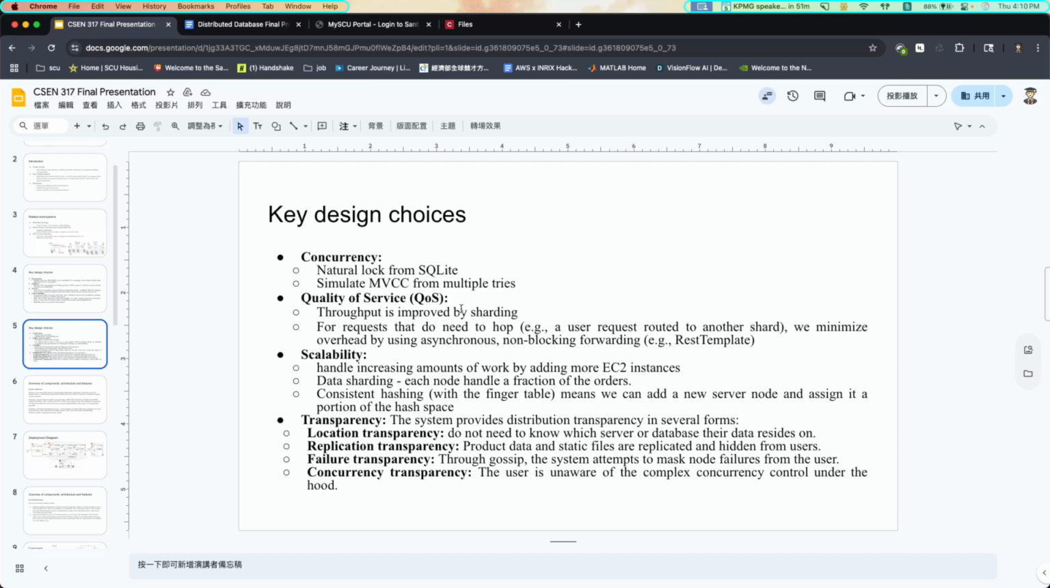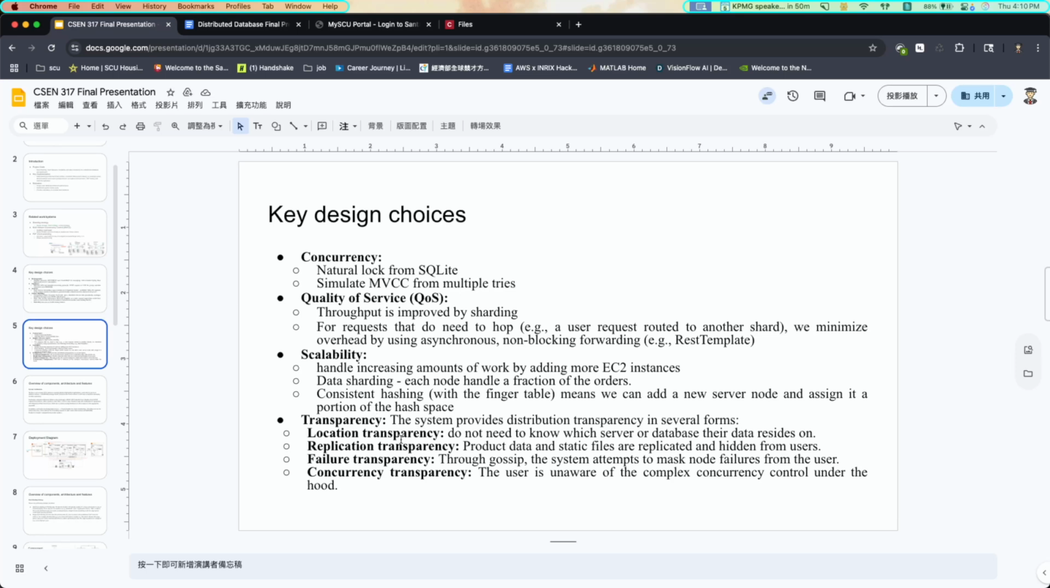For quality of service, we can improve the throughput through sharding. For scalability, not only can we add more EC2 instances, but we can also have more data sharding, so each node handles a fraction of the orders, which largely shares the load. We have a consistent hashing hash table, so we can add a new server easily and assign it a portion of the hash space.